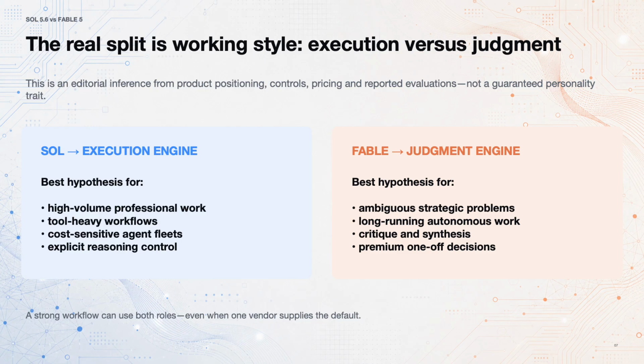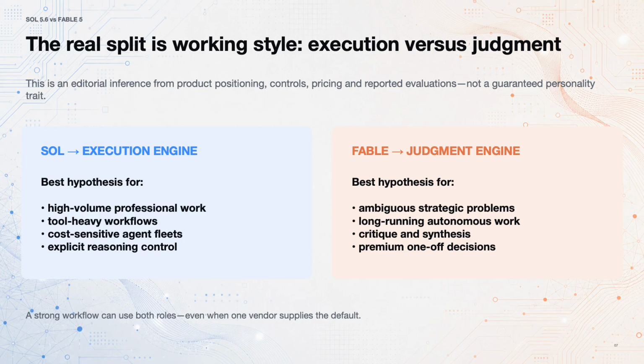Anthropic describes it as its most capable broadly released model for demanding reasoning and long-running agents, with adaptive thinking always active. This is an editorial inference, not a scientifically proven personality difference. And the coding benchmark on the previous slide is a reminder not to take it too literally. It can still help you design a test.